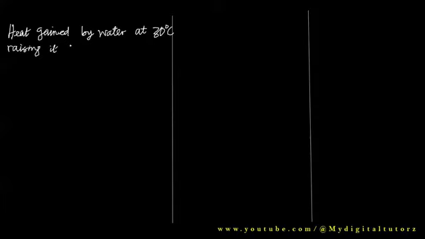Now, let's look at heat gained by water, heat absorbed by water at 30 degrees that raise it to 100 degrees Celsius. Okay, so let's take heat gained by water at 30 degrees Celsius, raising it to 100 degrees Celsius.